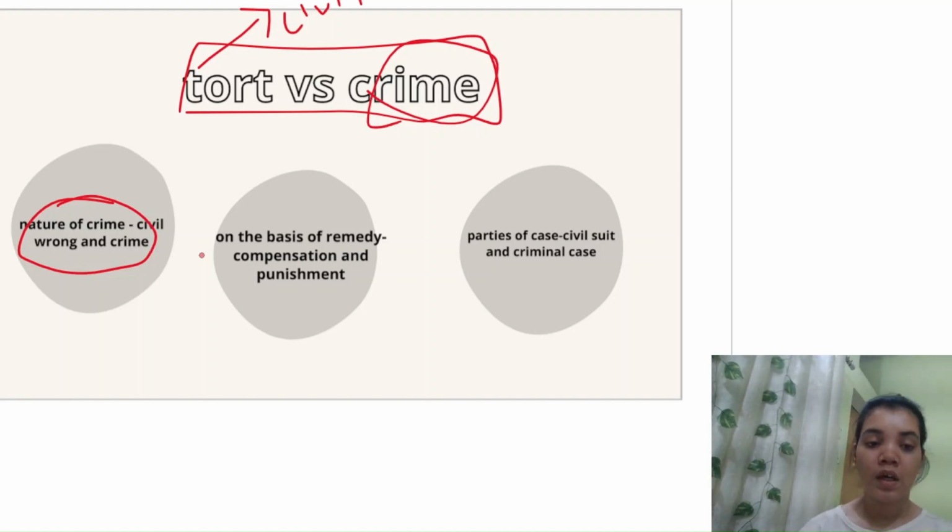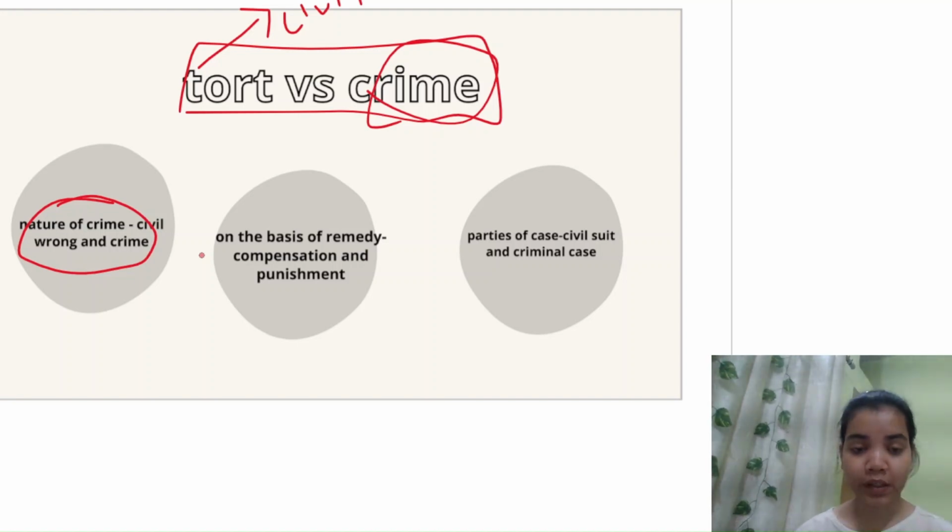But if there is a crime like rape and murder, so these are crime. Okay, these are not civil wrong. These are not against one person or 2-3 persons. This crime is against all of the people of the society, of the world. Because if a person has committed a murder or rape, that person is a threat to society. That kind of person, if he's not in jail, if he's not in prison, he's a threat to society. So crime is against everyone, against the public at large. It's not against a particular person. It's not a private wrong.